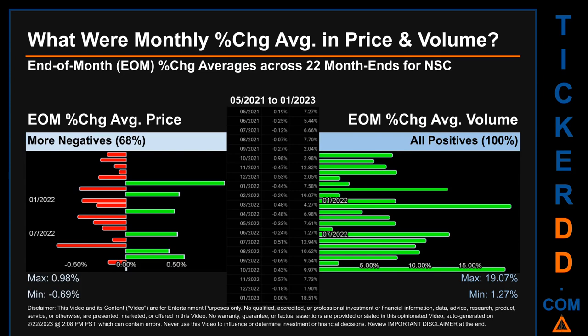Price saw an end-of-month max of 0.98% in average percentage change along with a minimum of minus 0.69%. For volume, the maximum and the minimum monthly percentage change were respectively 19.07% and 1.27%.